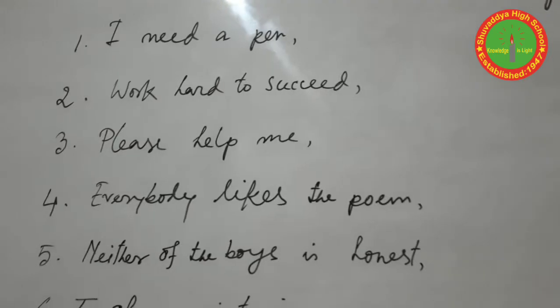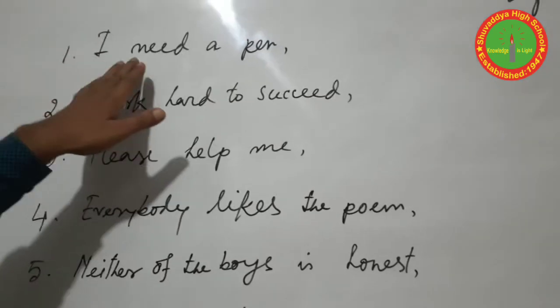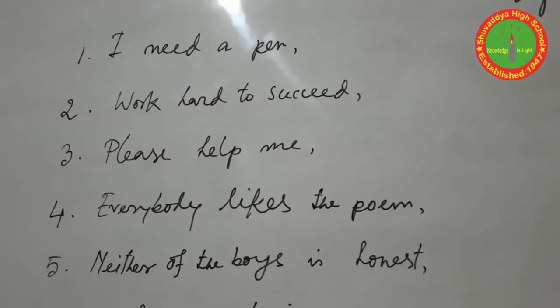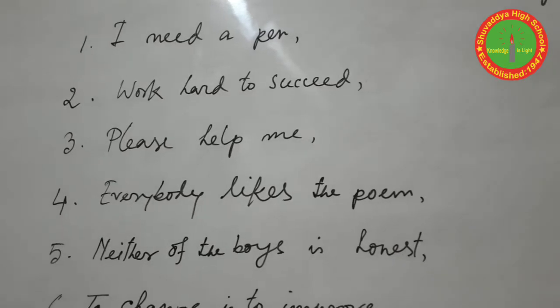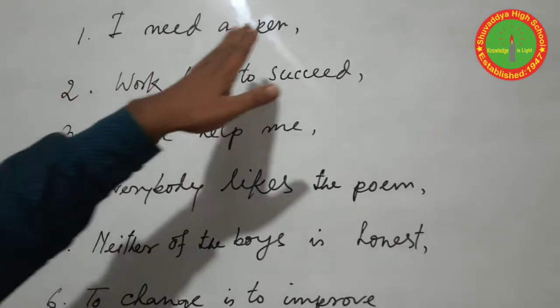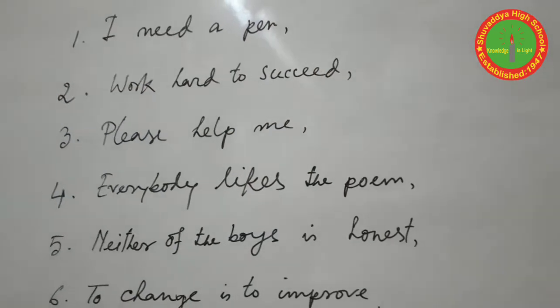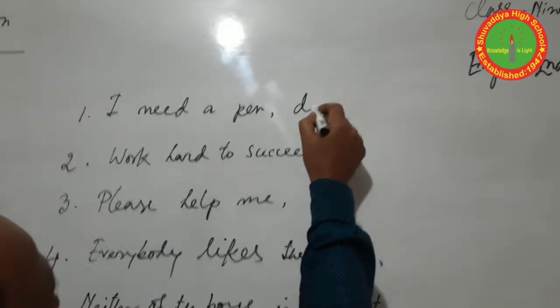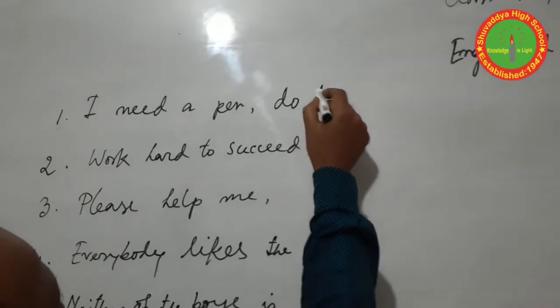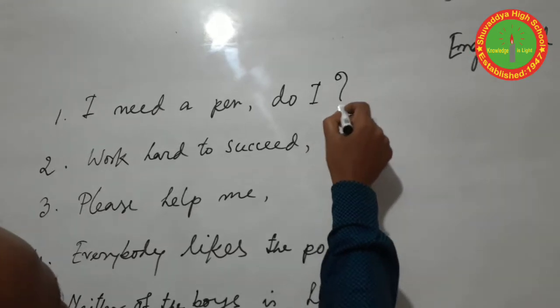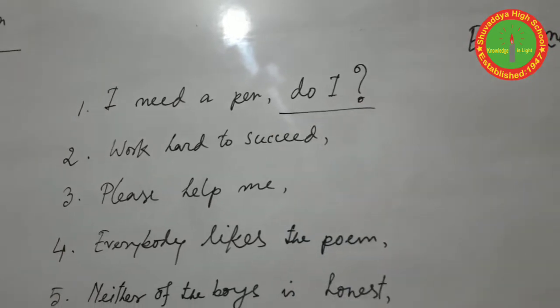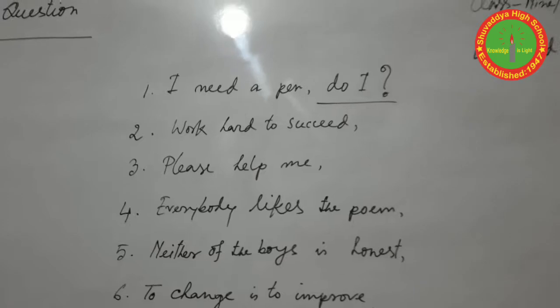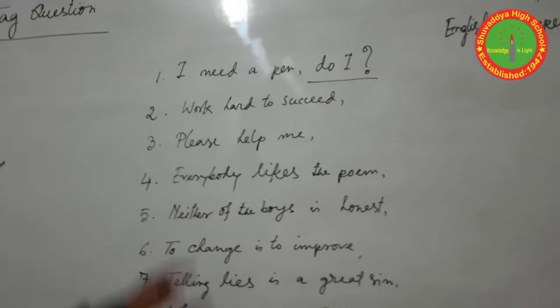Here need is used as a main verb, so you don't use need as a modal auxiliary. So the answer will be don't I. Write it and put a question mark at the end of the sentence.